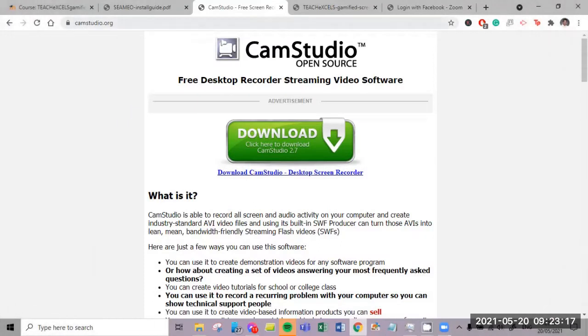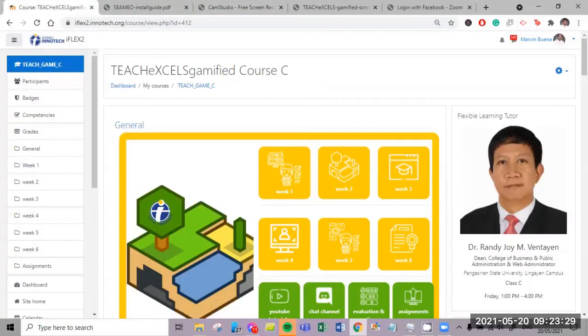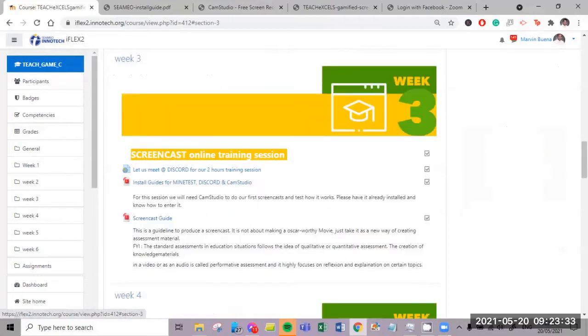To download CamStudio, go to camstudio.org and then click the link to download. Also, you can see the CamStudio installation guide under the iFlex. Just log into your iFlex and then go to week 3.